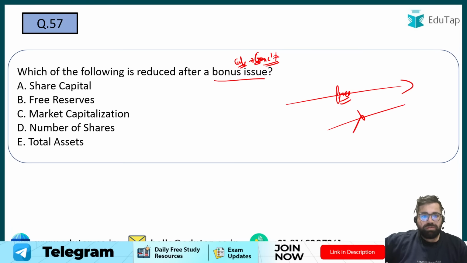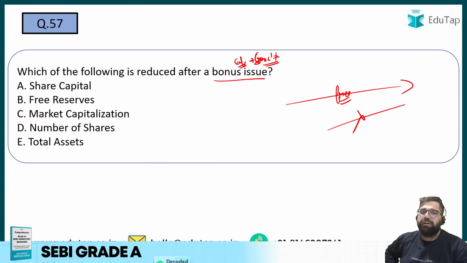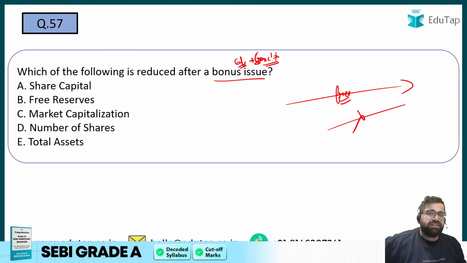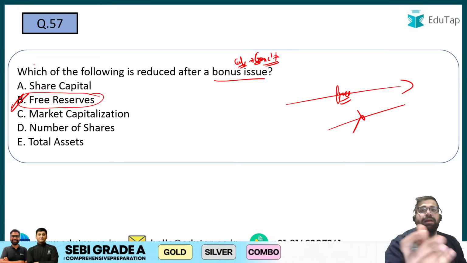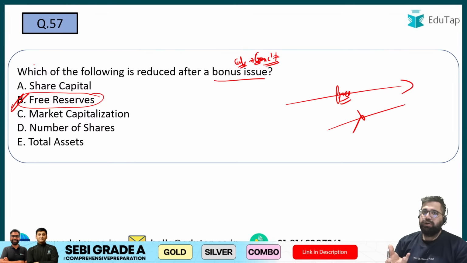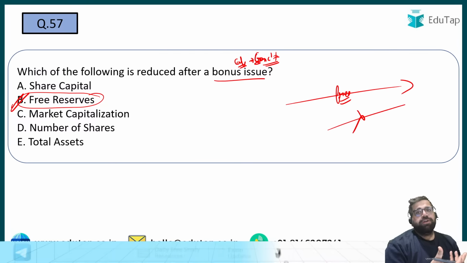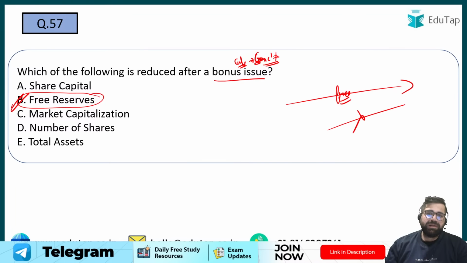57. Which of the following is reduced after bonus issue? Share capital will increase because the number of shares is increasing. Free reserves will decrease, because from this particular reserve only you will issue the bonus shares. Basically, you will be using this reserve for the expenses of the bonus issue.